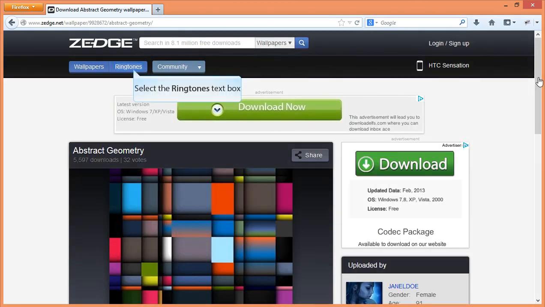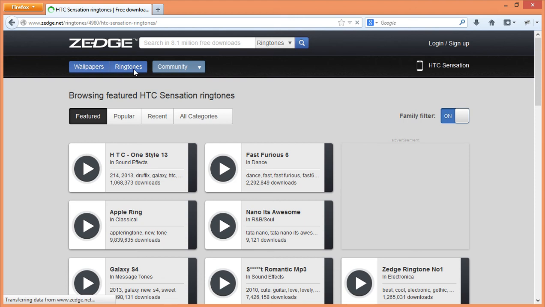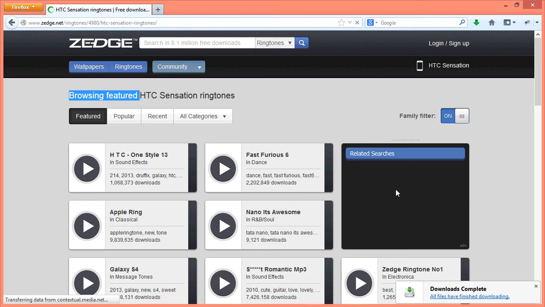Similarly, if you want to listen to any ringtones, just go to the ringtone section. So depending on the phone that you have selected, Zedge will allow corresponding ringtones to be downloaded. So as you can see, for HTC Sensation, it's allowing me to download the HTC One ringtone, Apple ringtone. So I think they are customizing this based on their history.